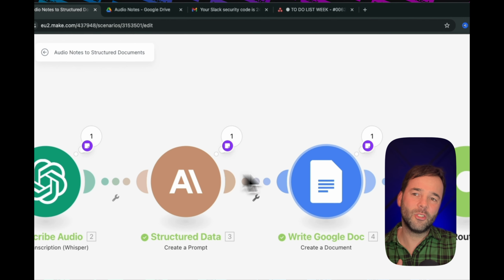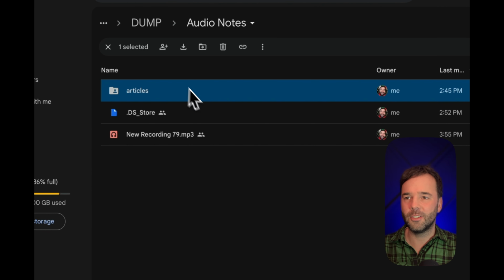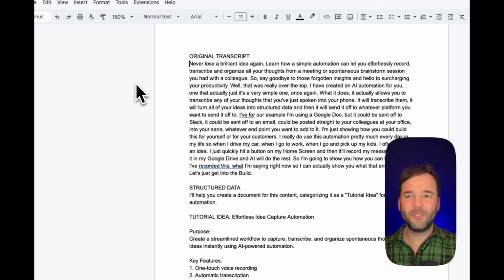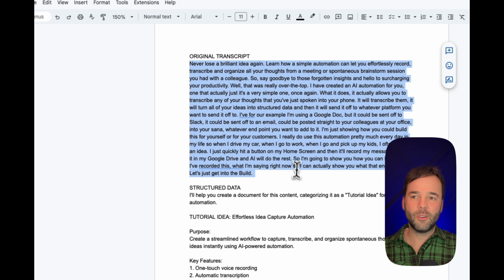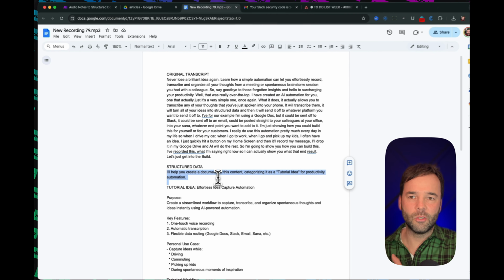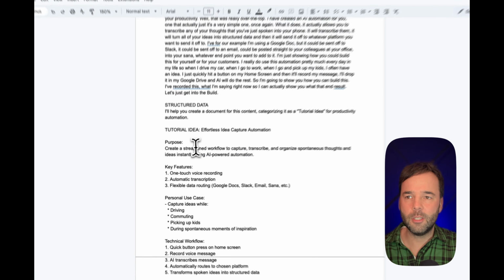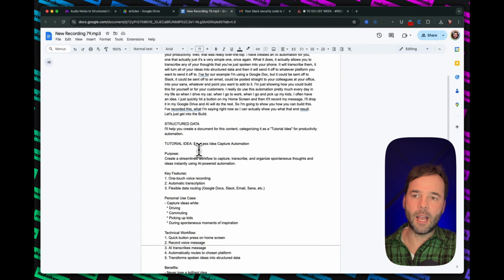So now it should have created a Google document. Let me just have a look. Articles. And there's my new document. There's the original transcript I put in, and after that, it says, I'll help you create a document for this content, categorized in tutorial ideas. Like I said, I've removed all of my prompting, and I've just said this is a tutorial idea. The tutorial idea: effortless idea capture automation.